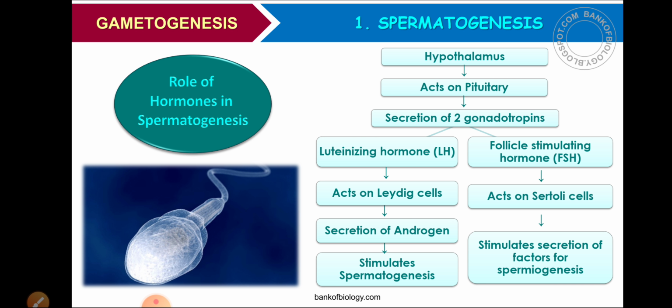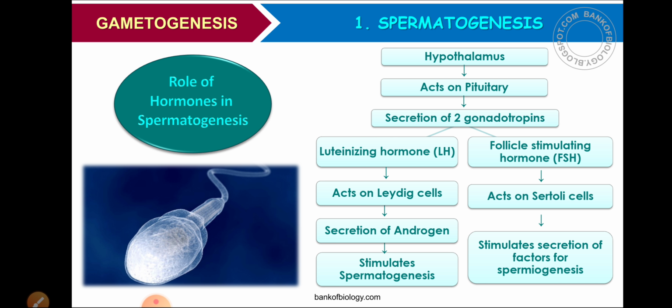What is the role of Leydig cells? Leydig cells will secrete testosterone. Okay, luteinizing hormone or LH acts on Leydig cells, and Leydig cells then release or secrete androgen. Androgen means testosterone, and that androgen will stimulate spermatogenesis.